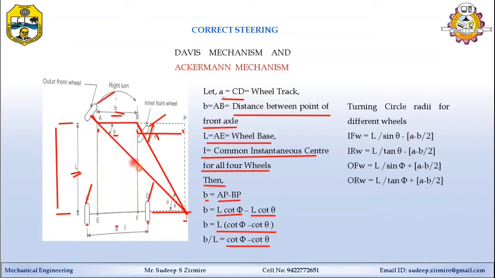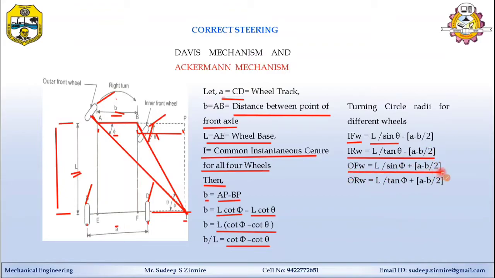Friends, from this figure you have understood that all the wheels are rotating at different radii. To roll on the different radii, for that purpose the equation is given. IFW indicates the inner front wheel radius, and it is calculated as L by sin theta minus, in the bracket, A minus B, where A is the wheel track, minus B divided by 2. Same for the inner rear wheel: L divided by tan theta minus, in the bracket, A minus B divided by 2.